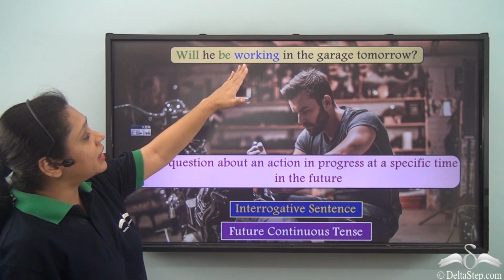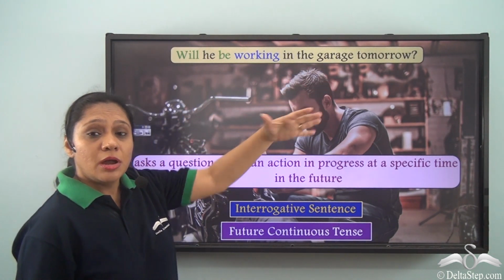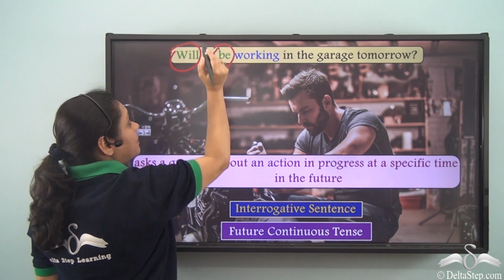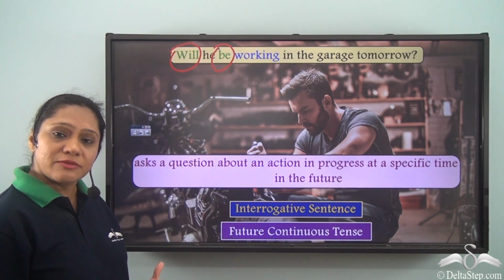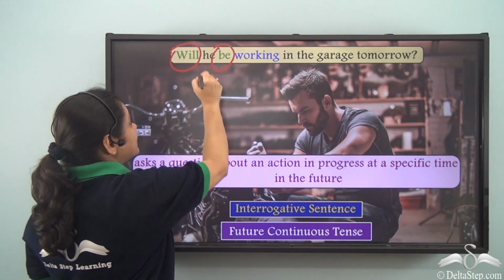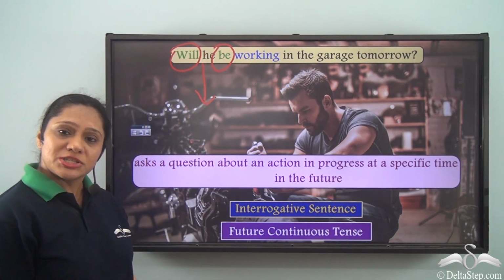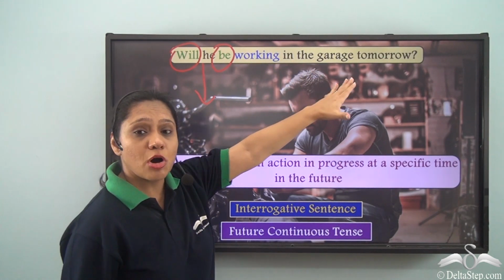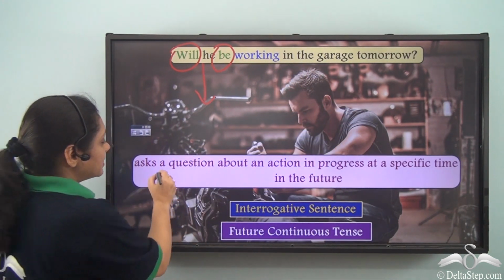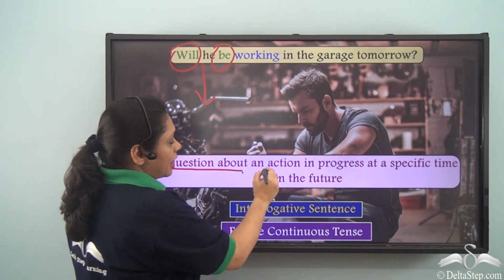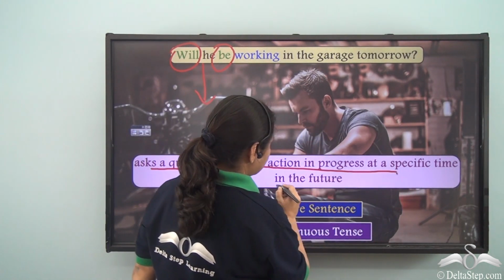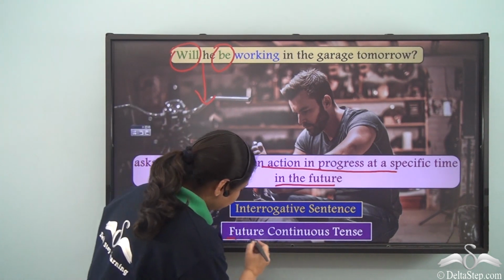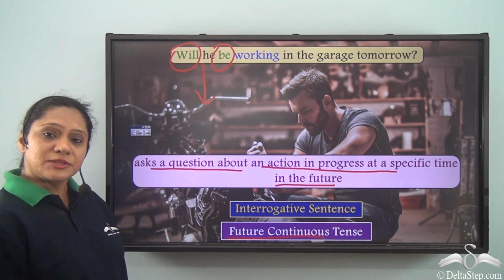Will he be working in the garage tomorrow? Now here, will and be are the two auxiliary verbs and the subject is placed between the two auxiliary verbs. So will he be working in the garage tomorrow is helping us to ask a question about an action in progress at a specific time in the future. So it is portraying the future continuous tense.